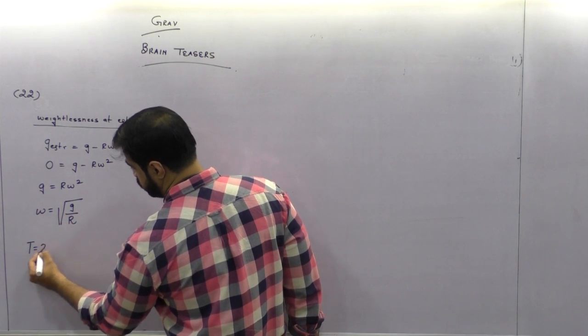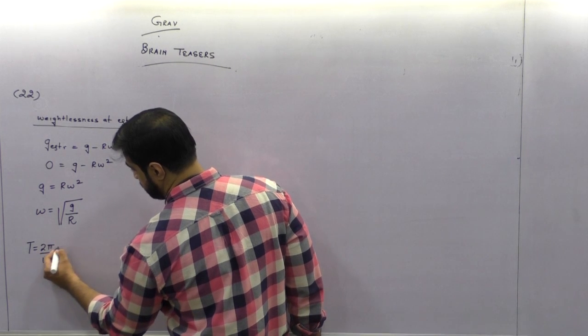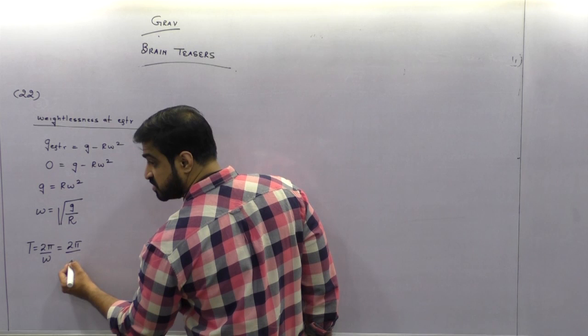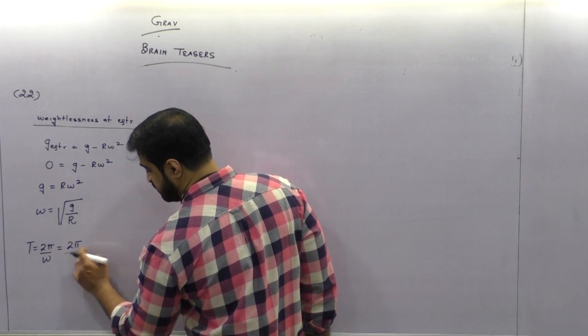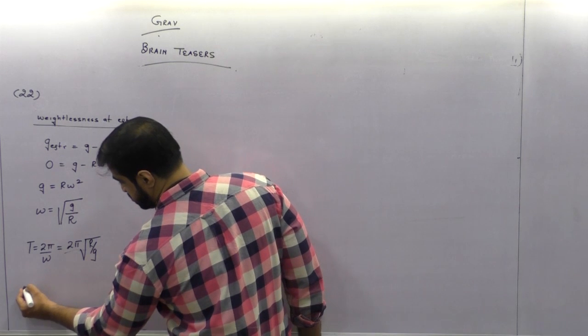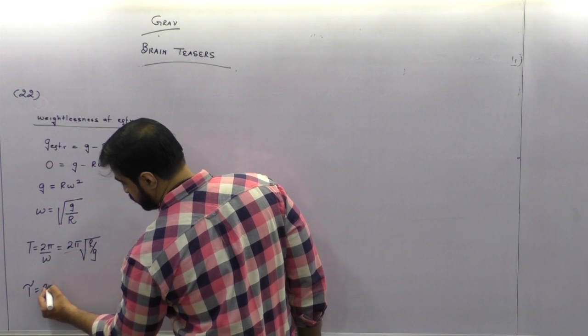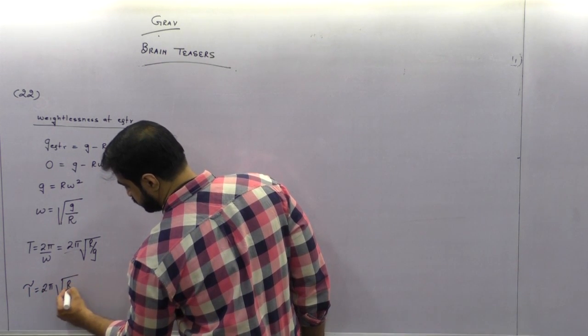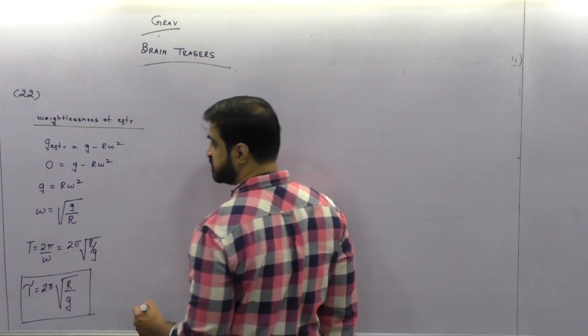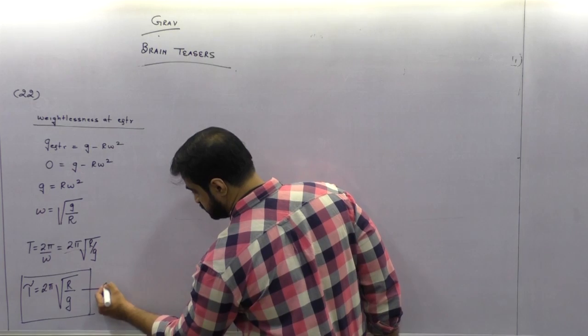T is going to become 2 pi by omega. So 2 pi by omega is 2 pi over under root g by R. So this can be written as 2 pi under root R by g. This is the time period of the earth when weightlessness occurs at the equator. This is one condition, equation number 1.